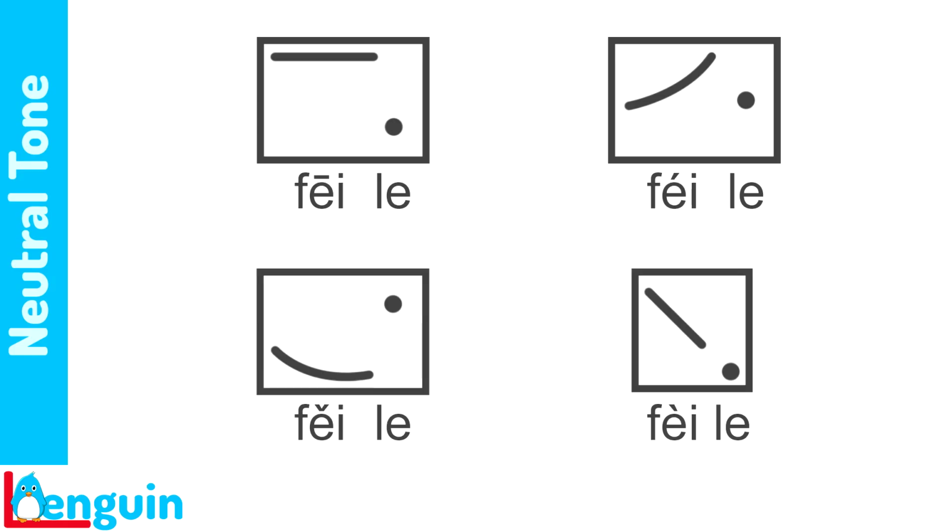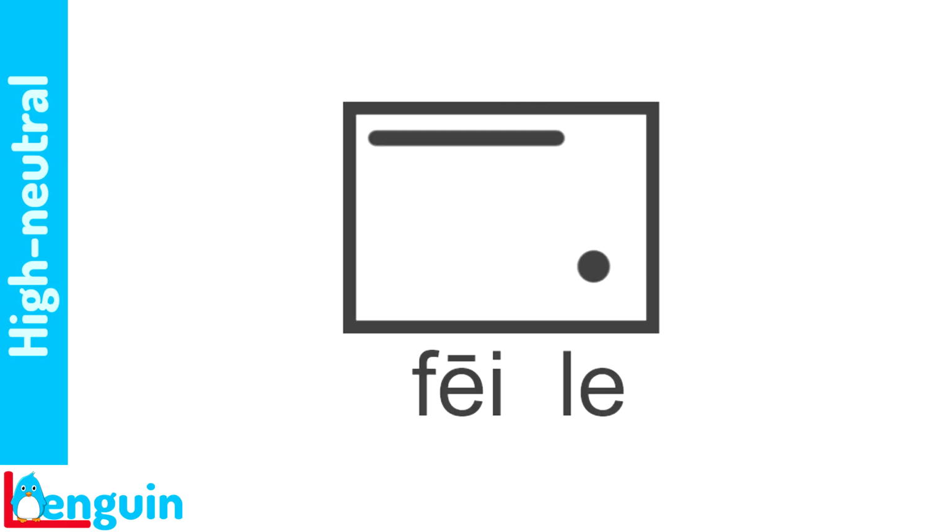Notice the different heights of the dots, representing the neutral tone, and listen for the corresponding different pitches of the neutral tone as the speaker reads the syllables. 飞了，肥了，肥了，废了。 After the high tone, the pitch of the neutral tone is almost at the bottom. Listen for the drop and try imitating it. 飞了，飞了，飞了。